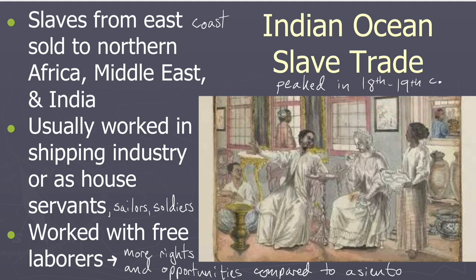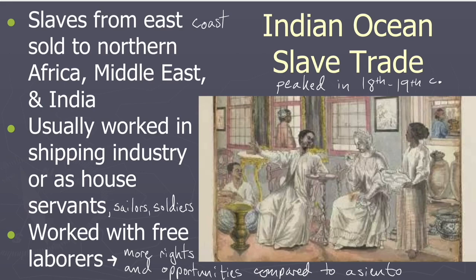All right, so slaves from the east would be sold to northern Africa along the Trans-Saharan route, to the Middle East, where there were some sugar plantations where you have that very brutal form of slavery like what we saw in the Zanj Rebellion, and also India. And then instead of them working mostly on cash crops, these enslaved peoples usually worked in the shipping industry or as house servants or sailors or soldiers, and some could rise up in status and eventually gain their freedom.